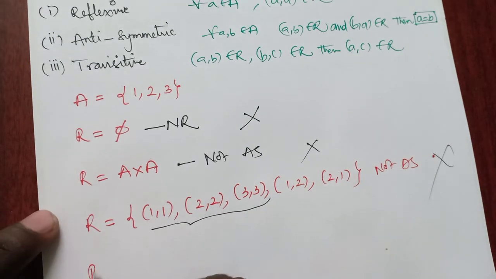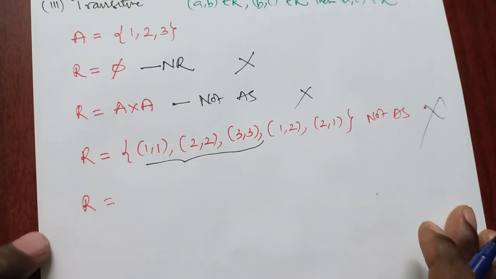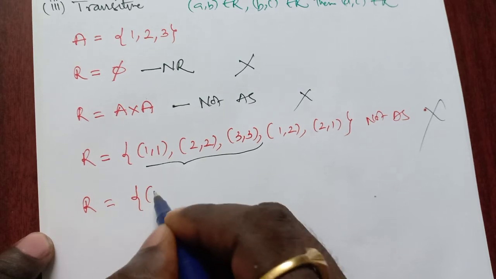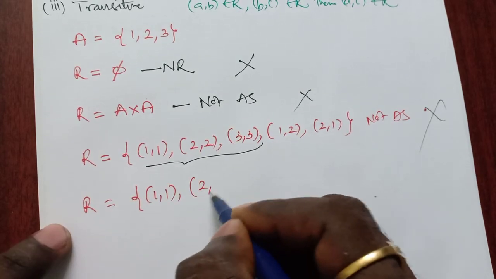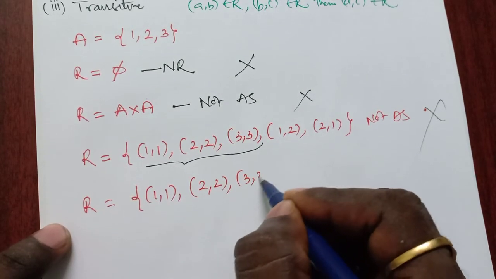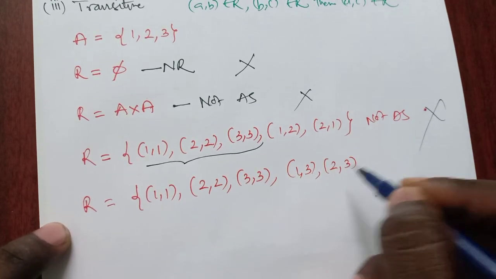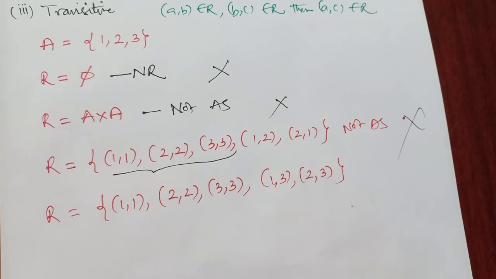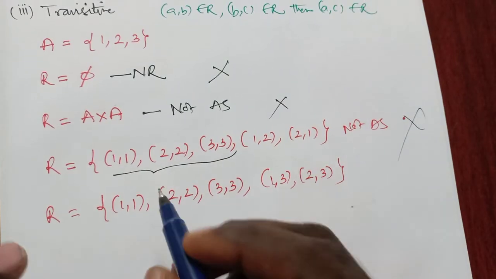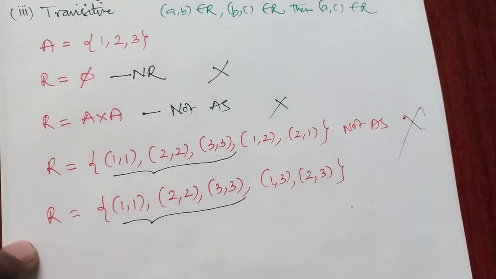So now 1 comma 1, 2 comma 2, 3 comma 3, 1 comma 3 and 2 comma 3. See it carefully. Now 1 1, 2 2, 3 3, clearly it is reflexive, no problem with this.